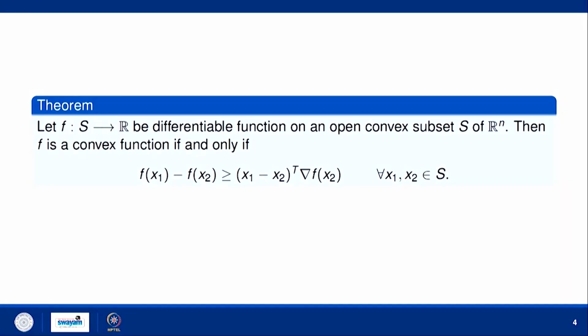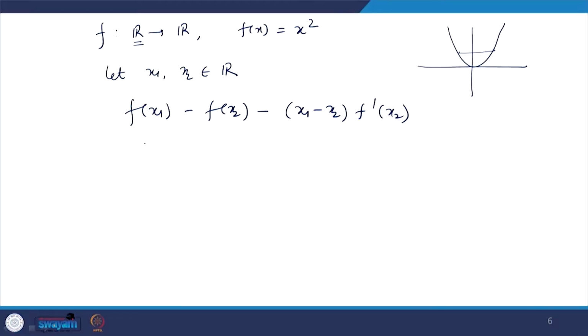Let us see, what is f(x1)? f(x1) is x1 square by this definition, minus x2 square, minus (x1 minus x2) times f dash (x2). F dash (x) is 2x, so it is 2 x2.